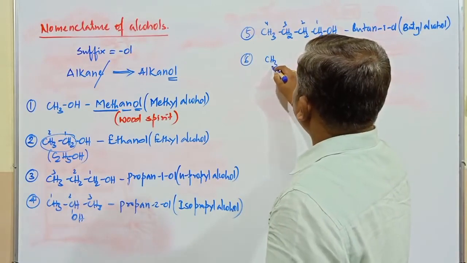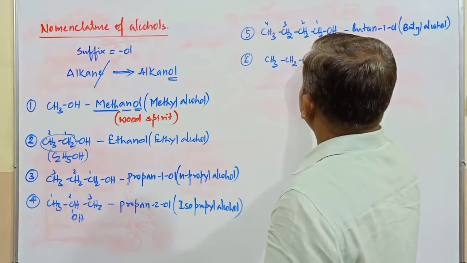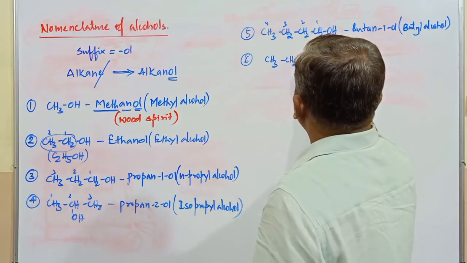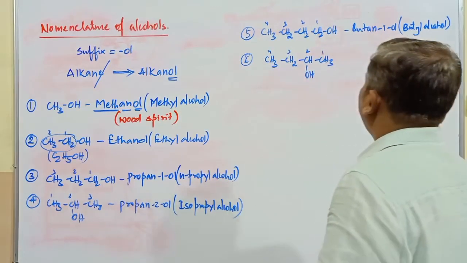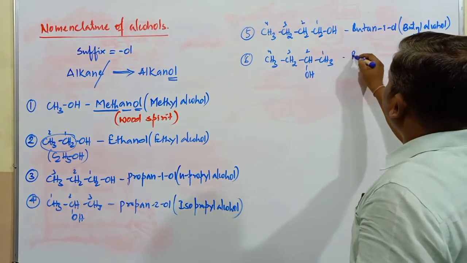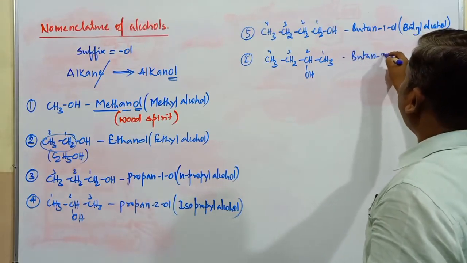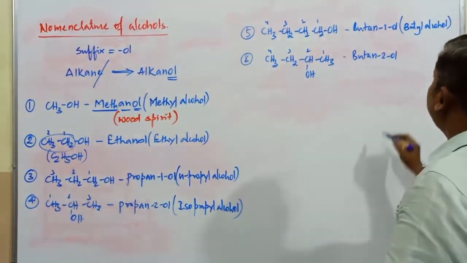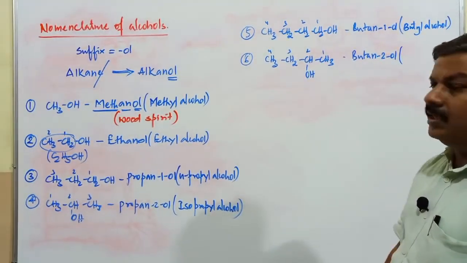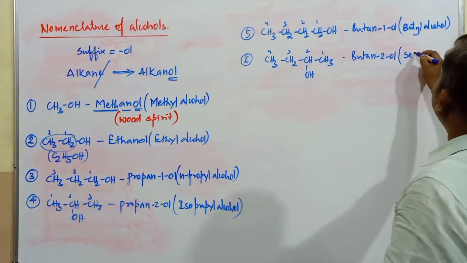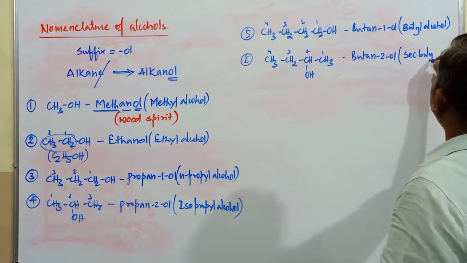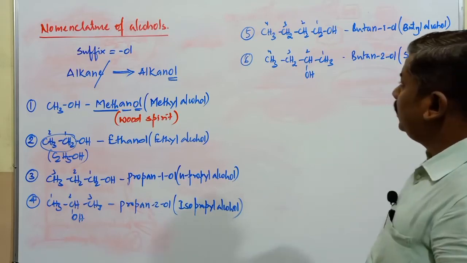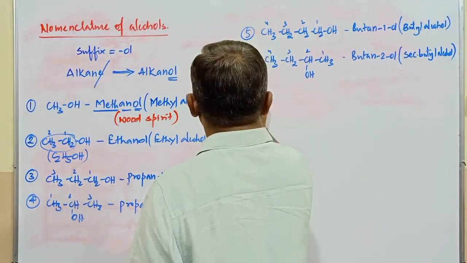Next one, CH3, CH2, and this is CH3. Here it is OH. 1, 2, 3, 4. What's the name of this compound? It is butan-2-ol, because OH is present on the second carbon atom. What is the common name of this compound? Is it iso or secondary? This is commonly called secondary butyl alcohol.